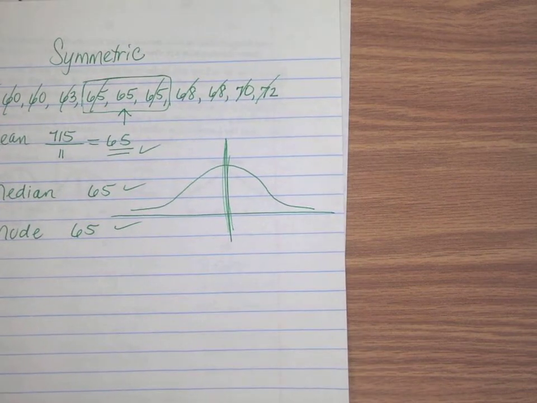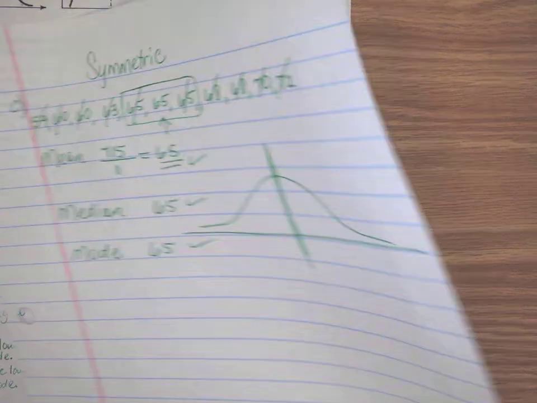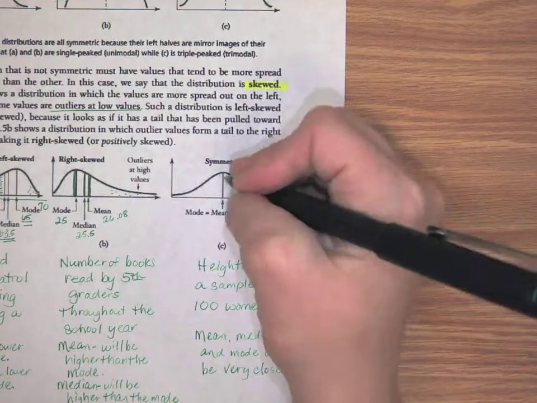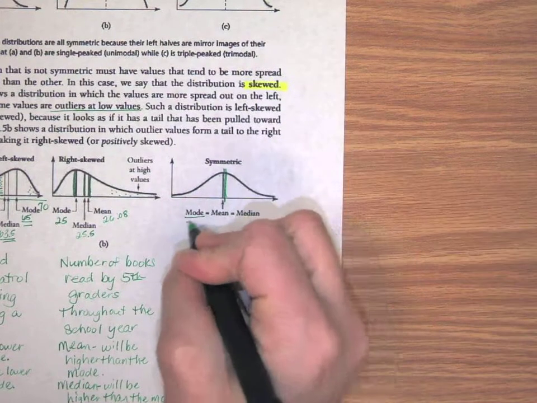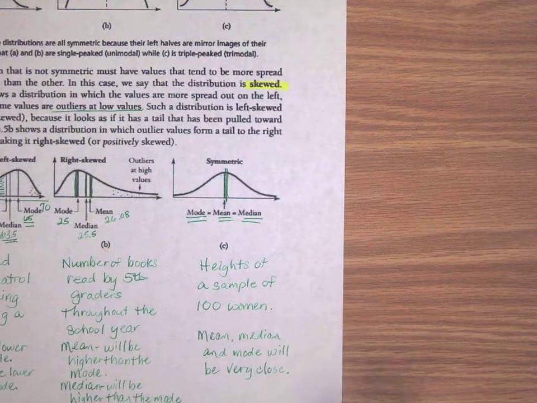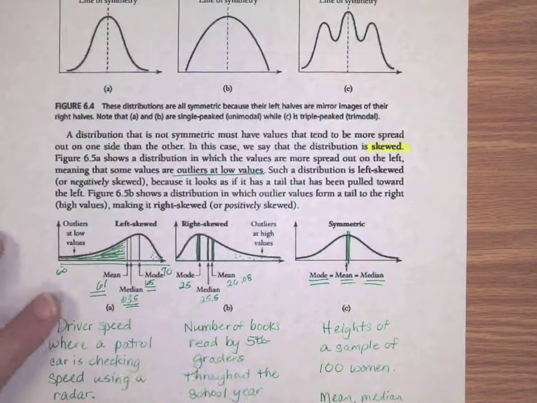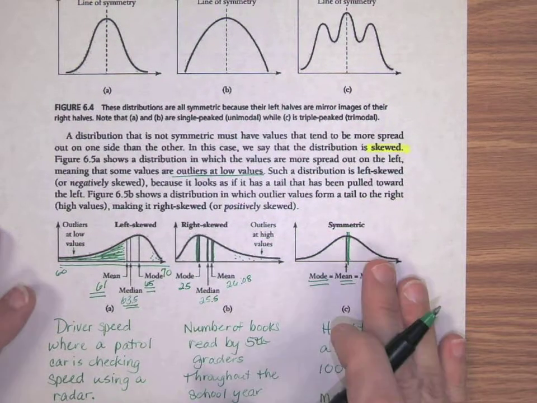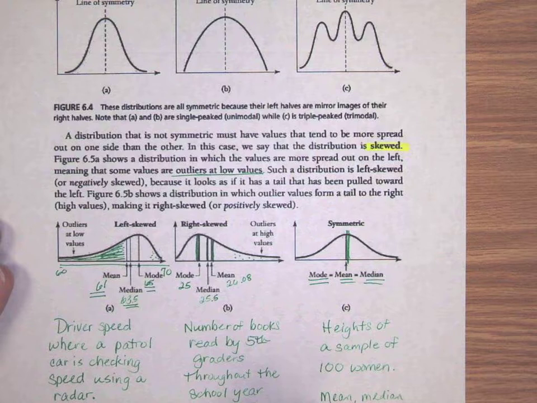Alrighty, so there we go. We have that to kind of show you guys a few examples of how, if it's symmetrical, your mean is going to equal your median and your mode. And I hope that helps out a little bit, just to clarify with you guys the difference between the left and the right skewed and then the symmetric set of data.